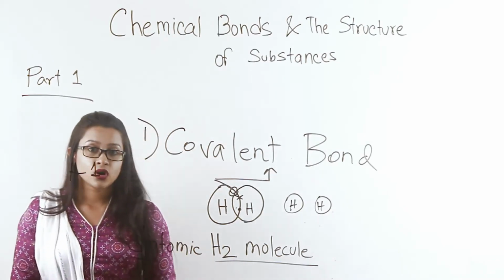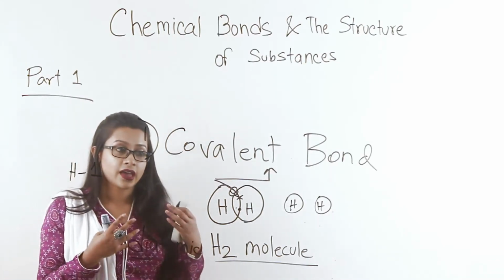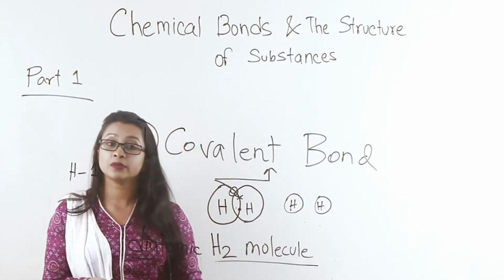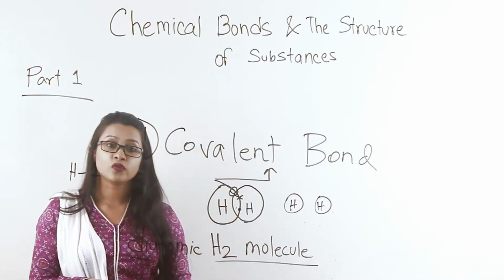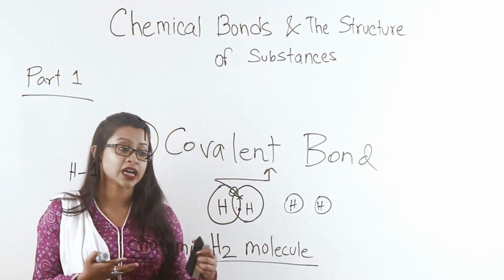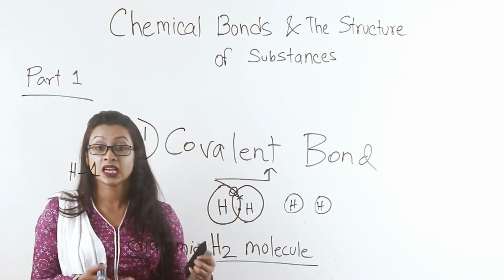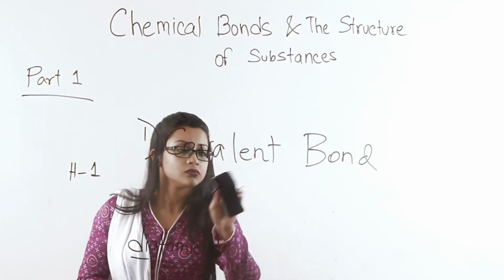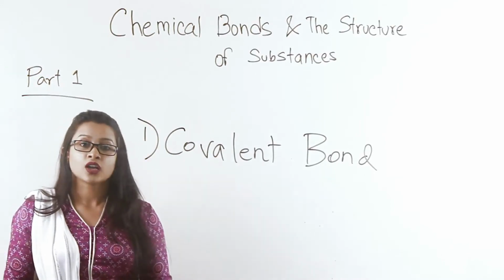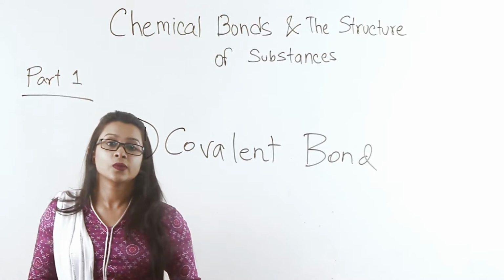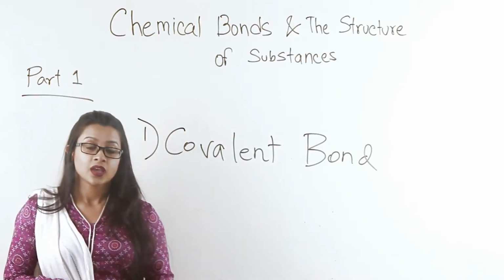See, covalent bond is a bond that happens mainly due to electron sharing. So it is not limited to hydrogen as well. Covalent bond can be seen in most diatomic molecules, diatomic element forming molecules. For example, oxygen. Oxygen and carbon, we know that carbon is in group 4.